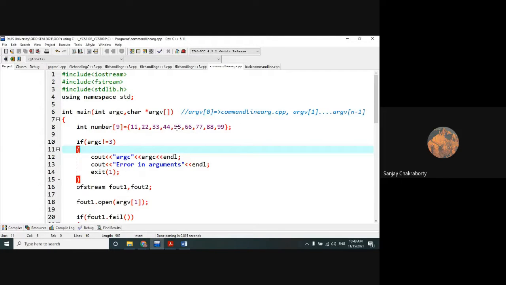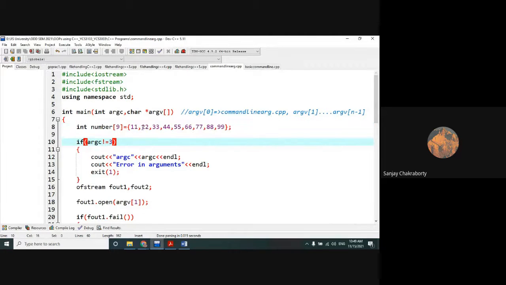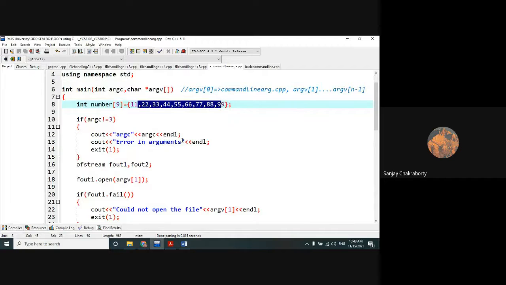Now within this program, I have defined one array with 9 numbers. The objective of this program is that we have to write these numbers of the array into a file, and then apply the even odd logic. That means which number is even and which number is odd. What was that logic? If a number modulo divided by 2 equals 0, then that number is called an even number. Otherwise, that number is called an odd number. I hope all of you know the logic of even and odd. This is one of the simplest logics.